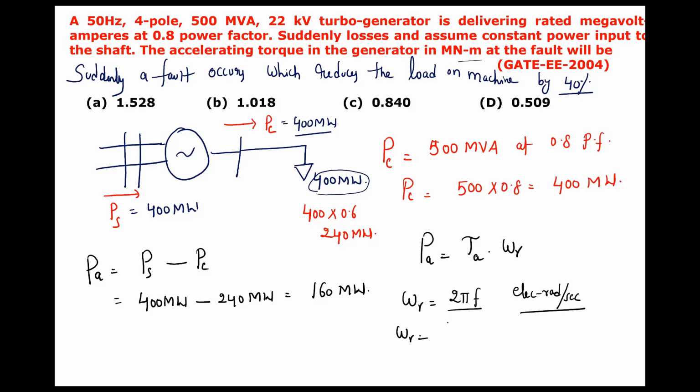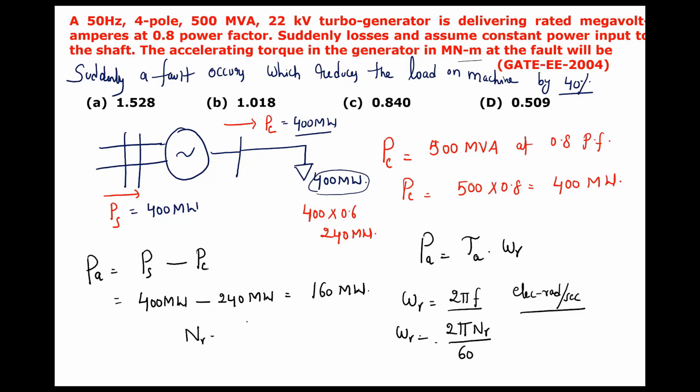So mechanical omega r is given by omega equals 2 pi Nr by 60. Nr is also not given.